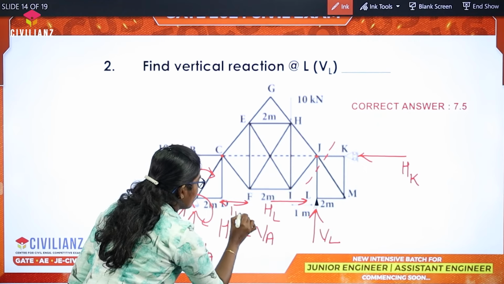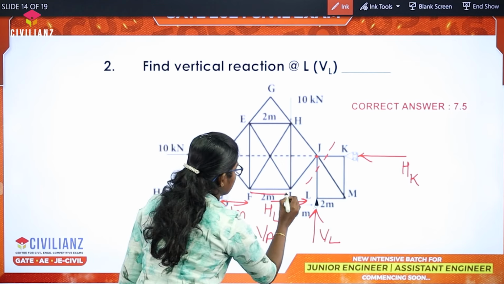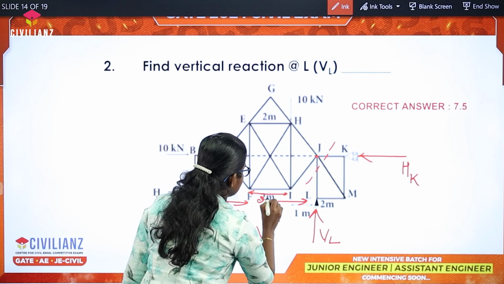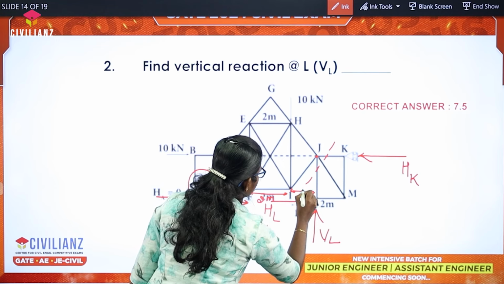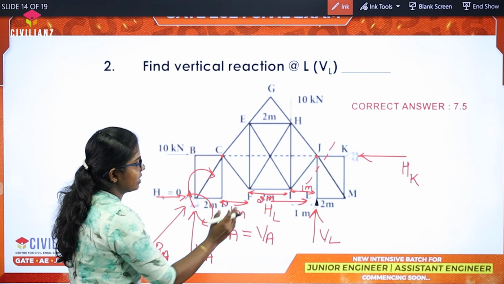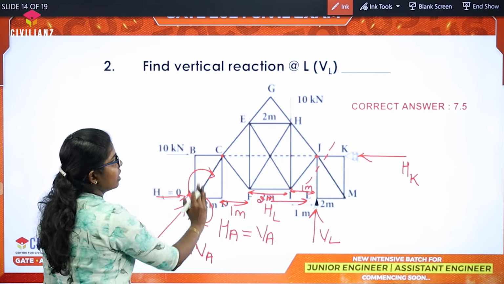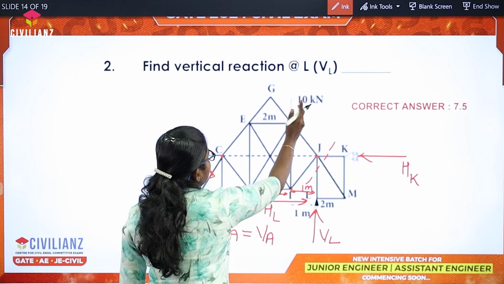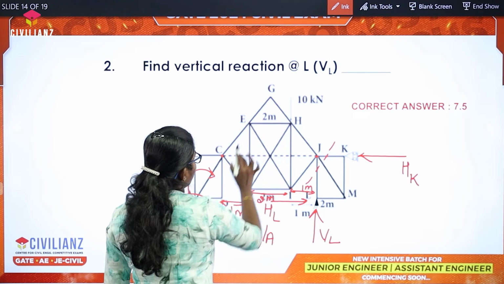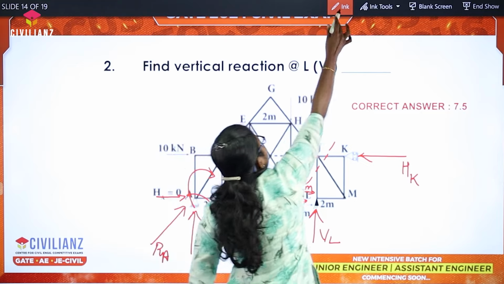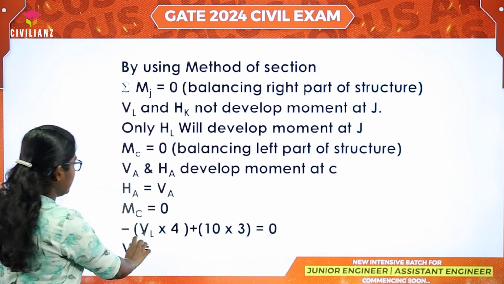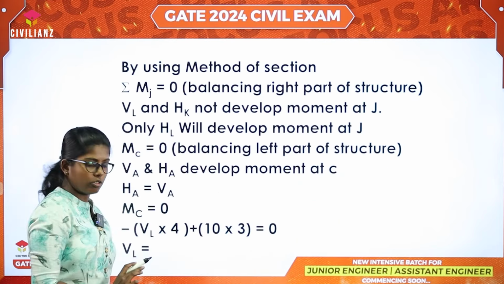Here, this distance is 1 meter. This is 2 meter. This is 1 meter. Hence, VL into 4 plus 10 into 3, 2 plus 3, which is equal to 3. VL into 4 plus 10 into 3 is equal to 0.